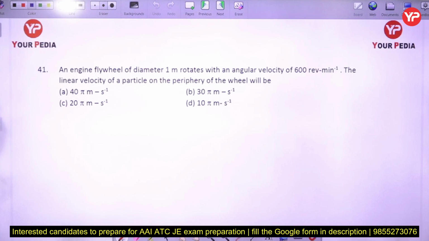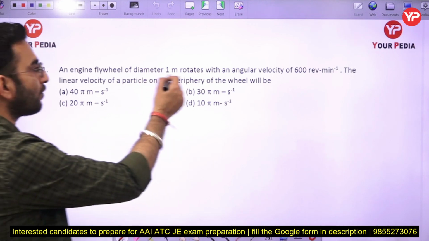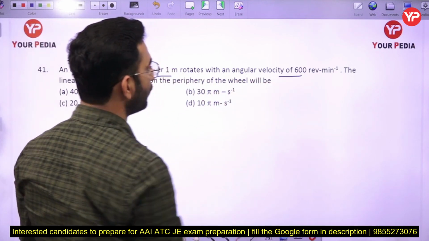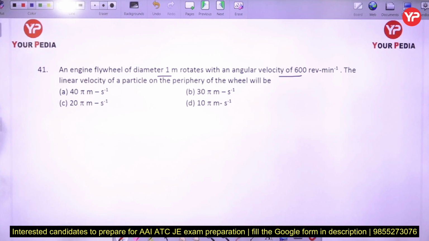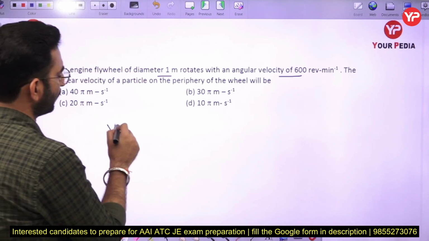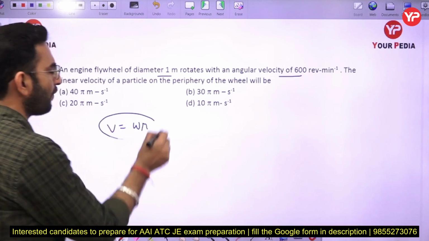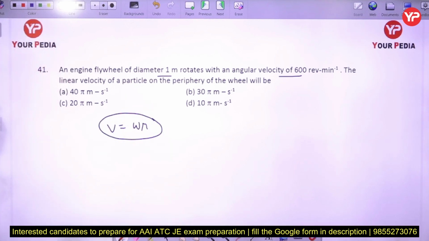Next question. An engine flywheel of diameter 1 meter rotates with an angular velocity of 600 revolutions per minute. What is the linear velocity of a particle on the periphery of the wheel? That is a simple question. You have to calculate the velocity here. Velocity is going to be equal to omega into r. Omega into r is going to be the velocity.